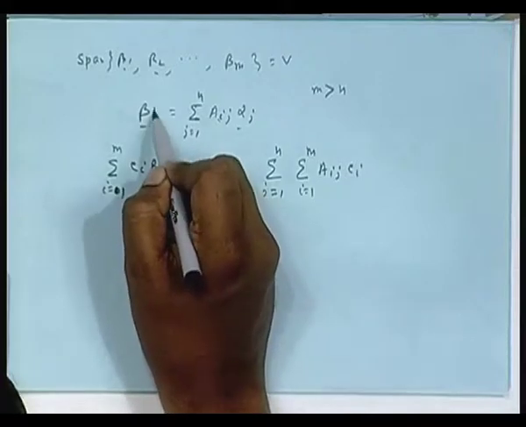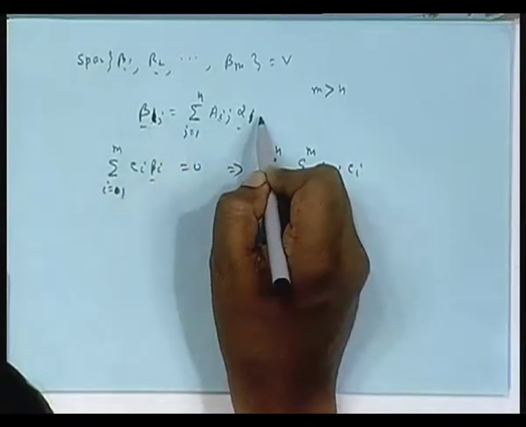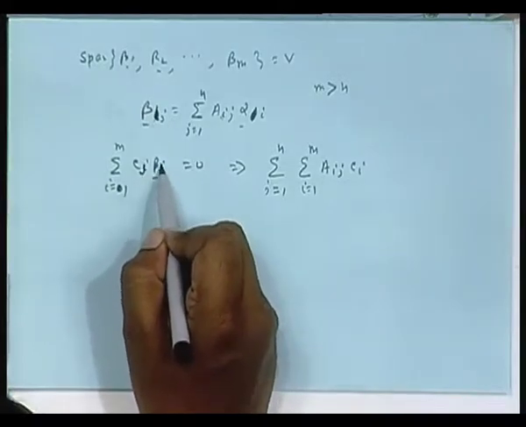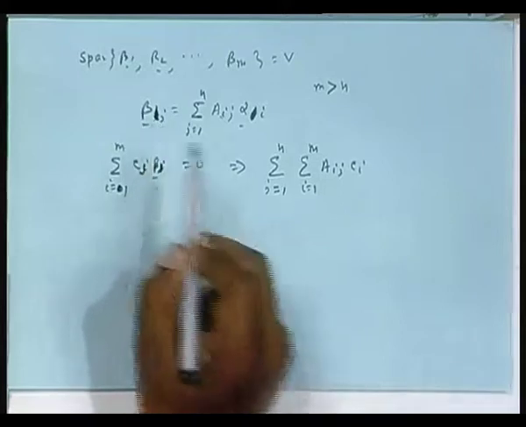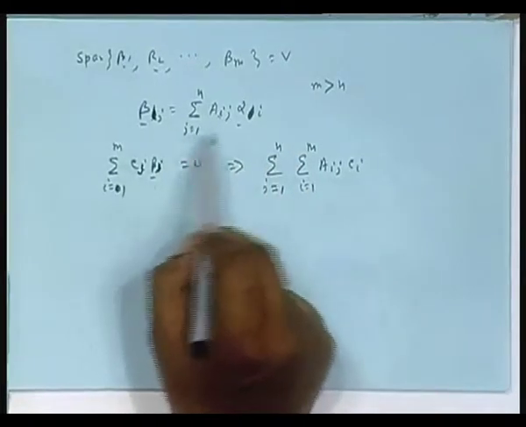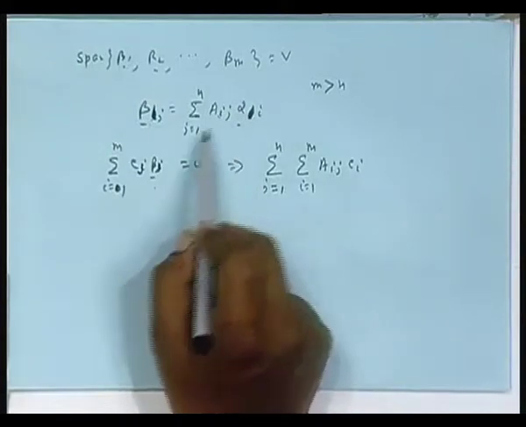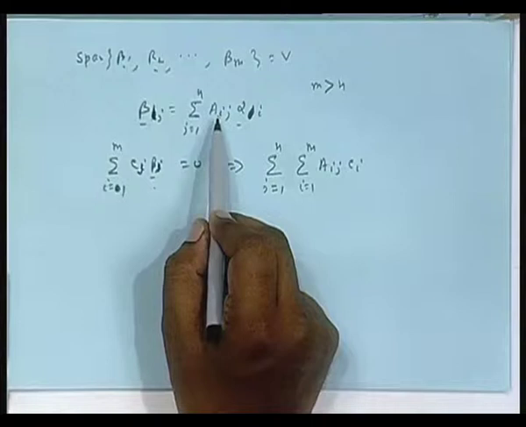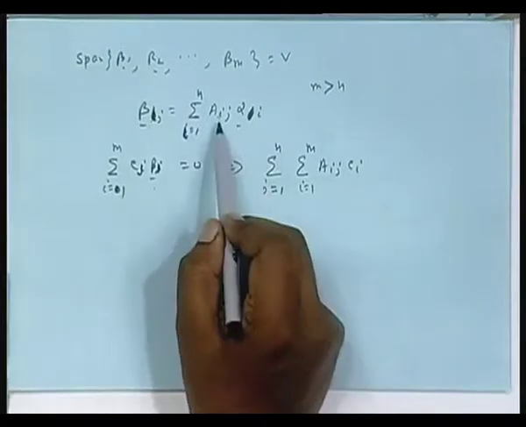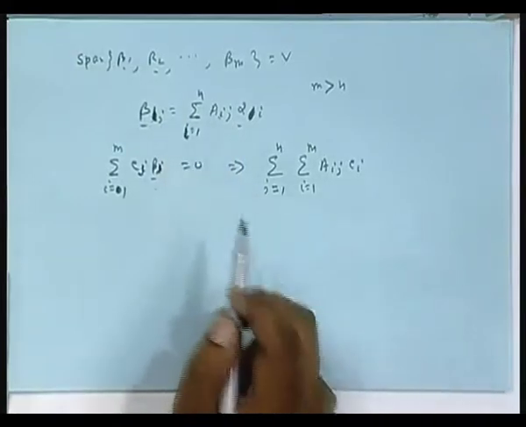Let me do one thing, this is also possible, but to get this in a nicer form, let this be beta j and this will be alpha i, c j beta j. Okay. So, beta j is given by an expression like this, beta j is a linear combination of alphas. I am just changing these indices actually. Beta j is given by a linear combination of alphas like this. These are the combination coefficients. So, this will be a summation over i equal to 1 to n, a i j alpha i, where i is coming from alpha and j is coming from beta, that is better, fine.